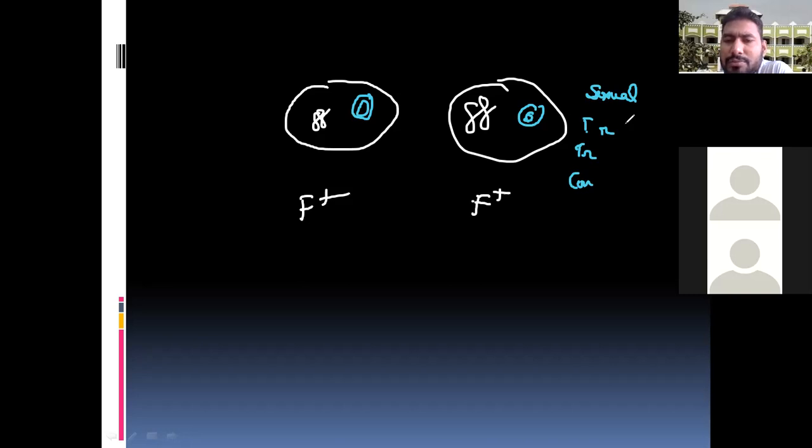Conjugation is a type of reproduction in bacteria, where a bacterium which has the plasmid is called F plus, and those bacteria which don't have the plasmid are called F minus. F plus is also known as the donor, while F minus is known as the recipient. Okay.